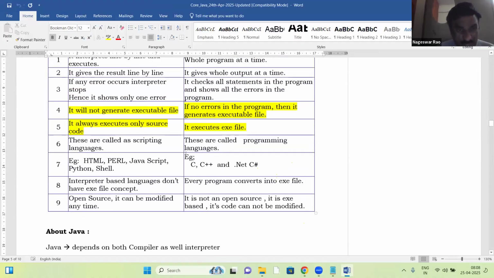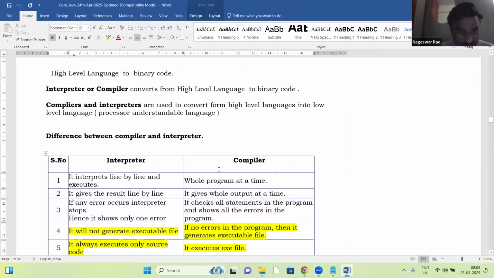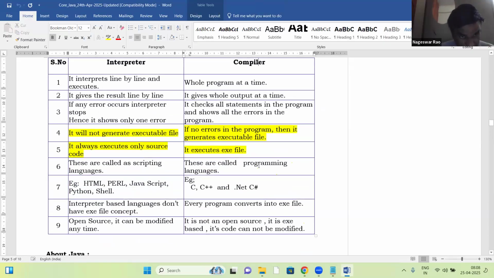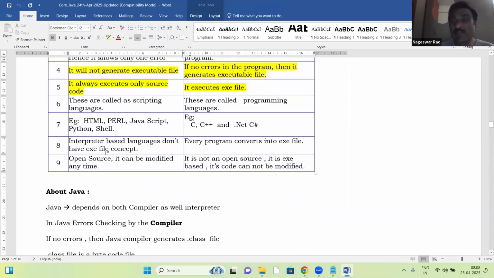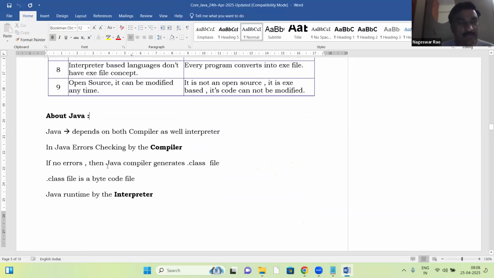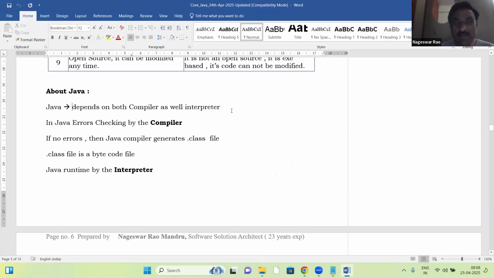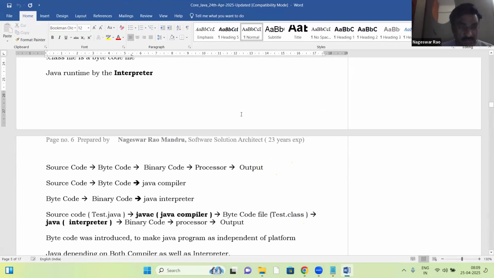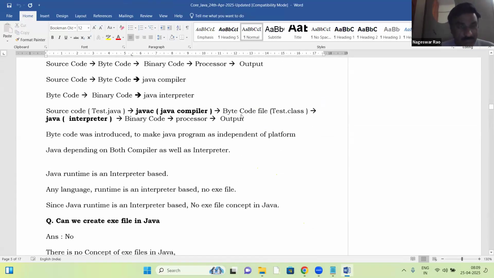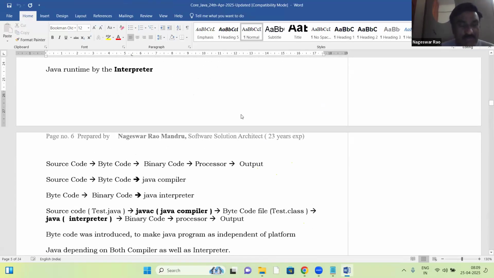So the last topic, yesterday's topic, interpreter and compiler, we discussed. Java depends on both interpreter as well as compiler, right? Yes. So in Java, error checking is done by the compiler, and program execution by the interpreter.